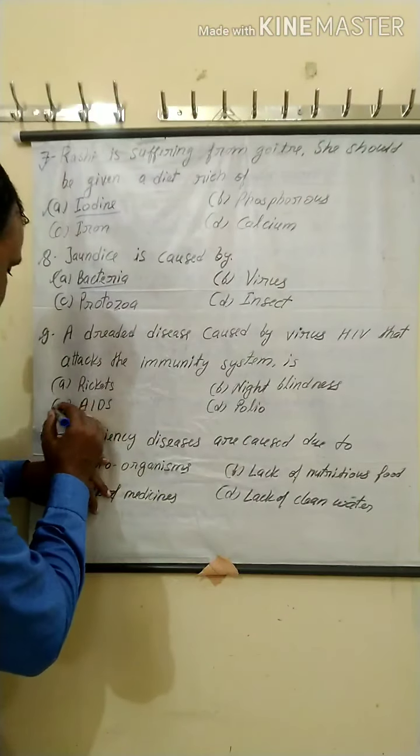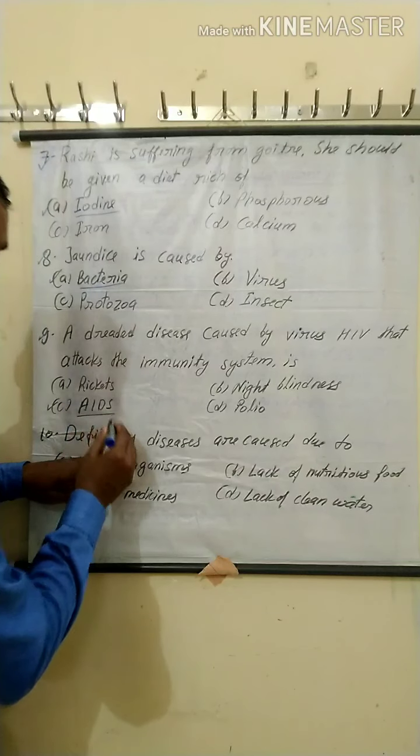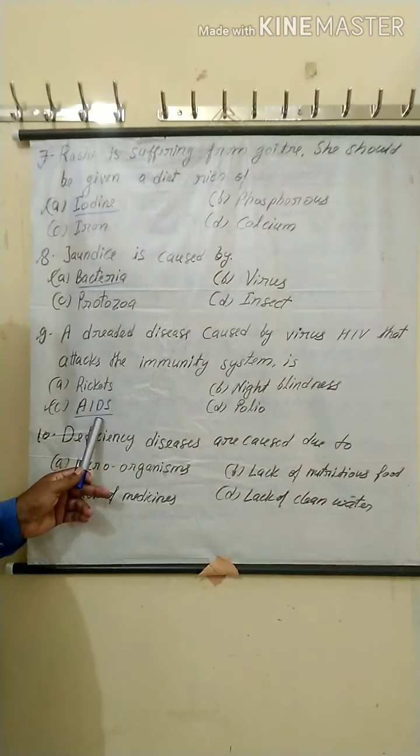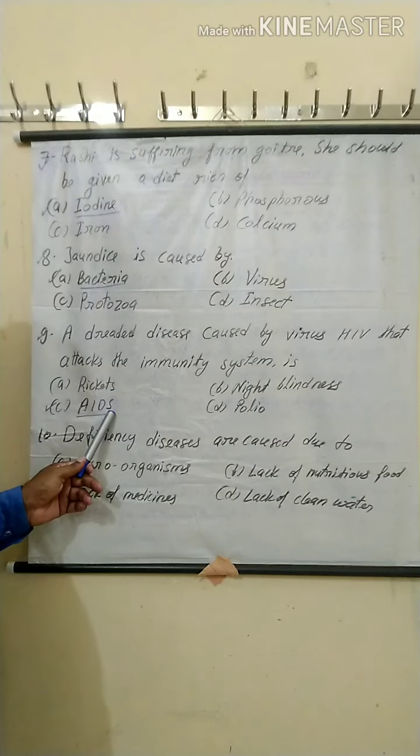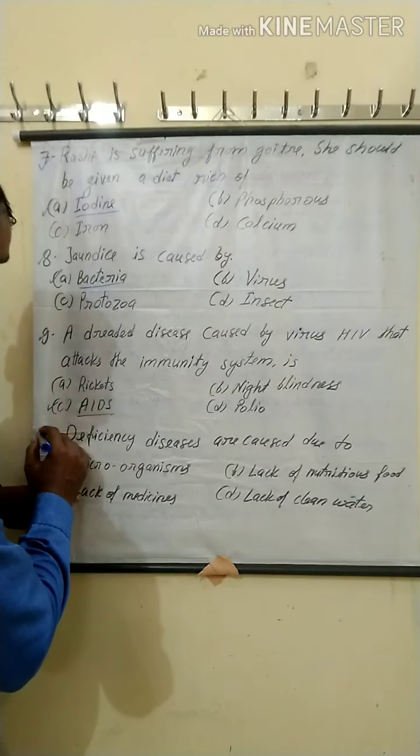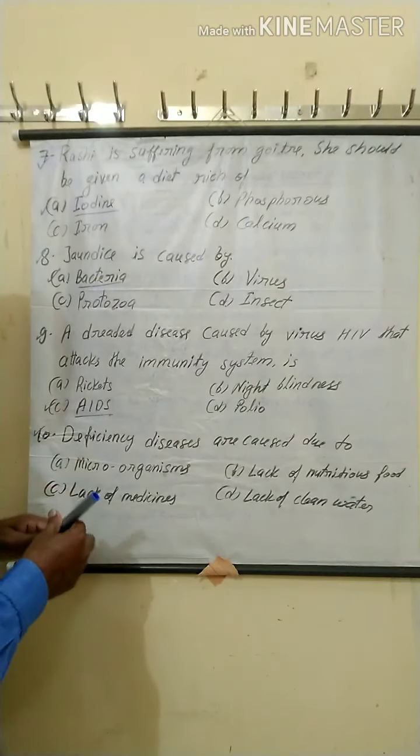Option C is correct, AIDS, acquired immunodeficiency syndrome.